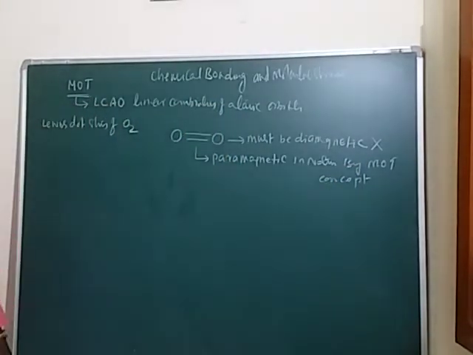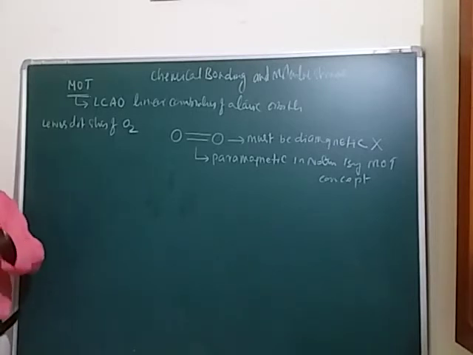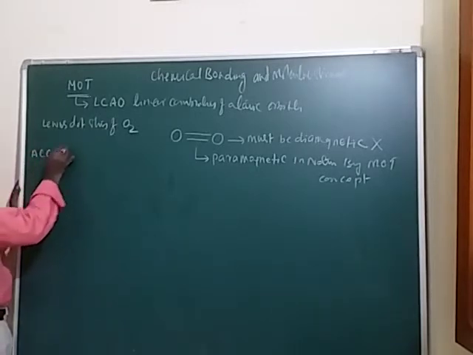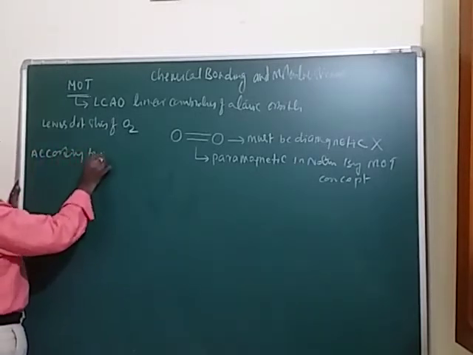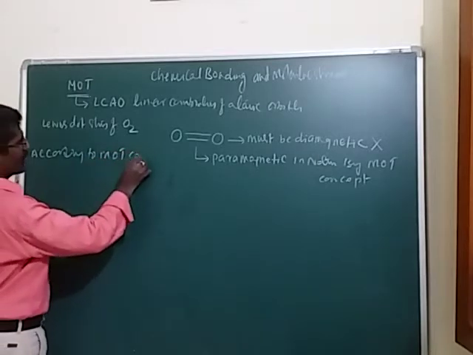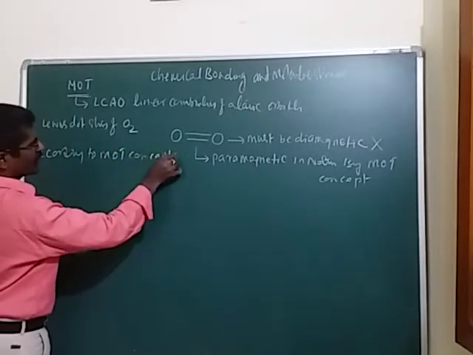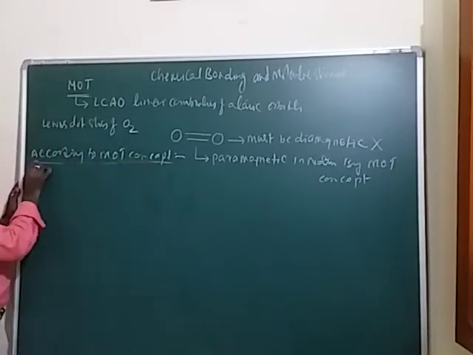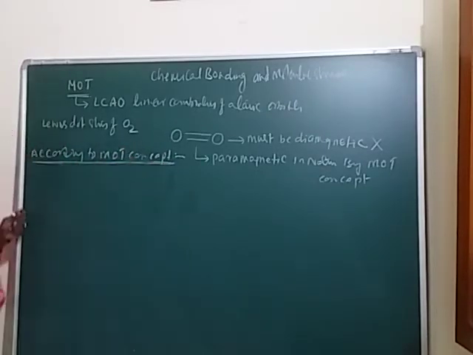Okay students, so this is the important concept. Now according to the MOT theory, we want to talk about the MOT concept. So in this concept we should describe three important properties, or three important statements.